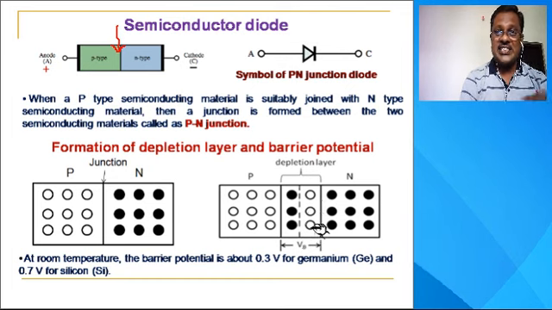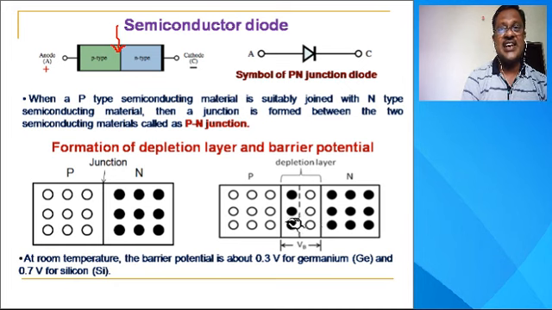Now this depletion layer consists of opposite charge carriers on both sides of the junction.